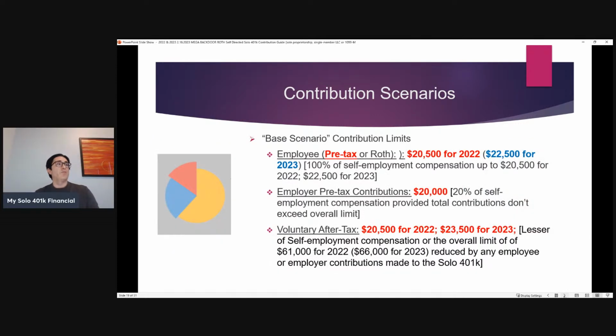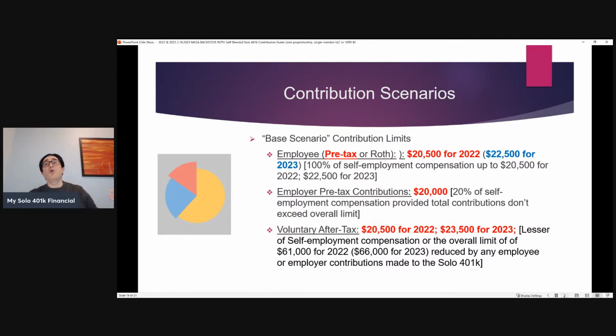So with the base contribution scenario, what are the limits? So this person, because again, their goal is to first maximize the pre-tax, they would make that employee contribution as a pre-tax contribution. They're able to contribute 100% of their self-employment compensation, dollar for dollar, all the way up to $20,500 for 2022 or $22,500 for 2023.